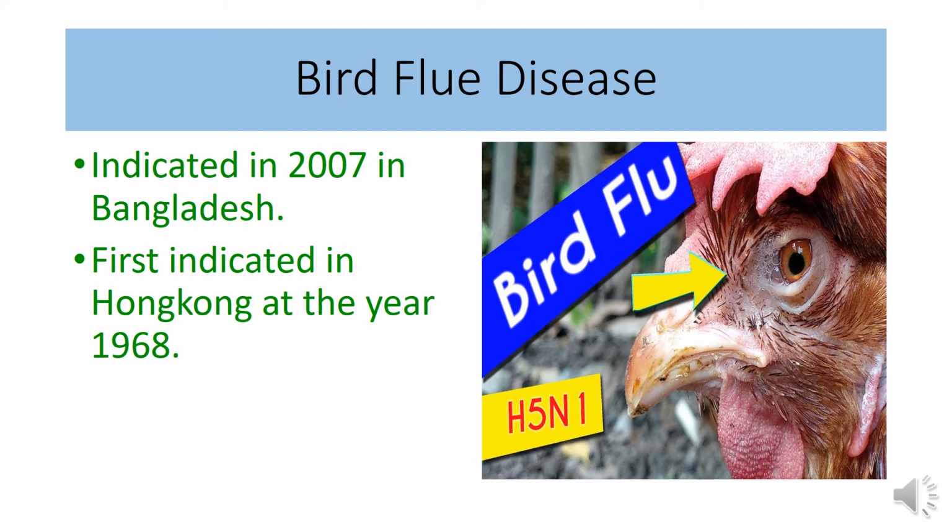The affected hen looks weak and its excreta becomes liquid like water. Breathing problems can be seen and they breathe frequently. The featherless part of the leg may turn reddish. These are the main symptoms of bird flu disease.